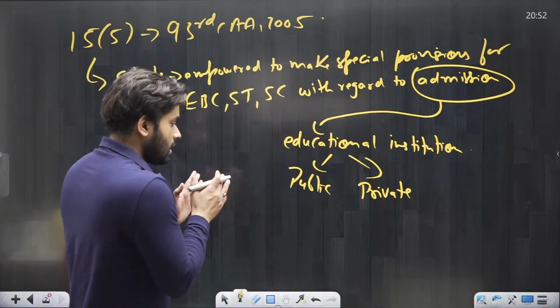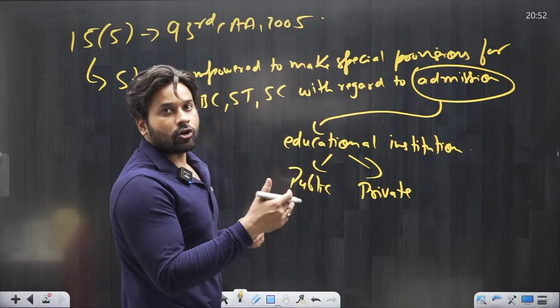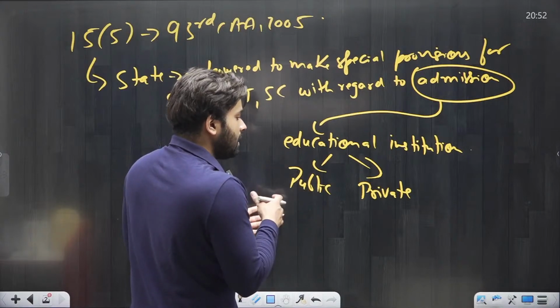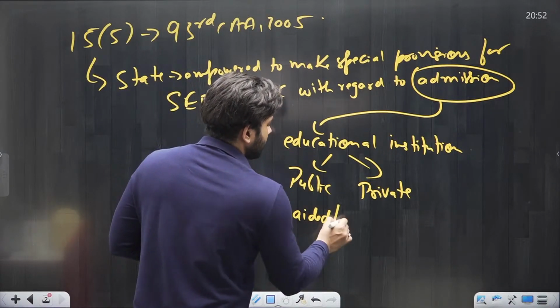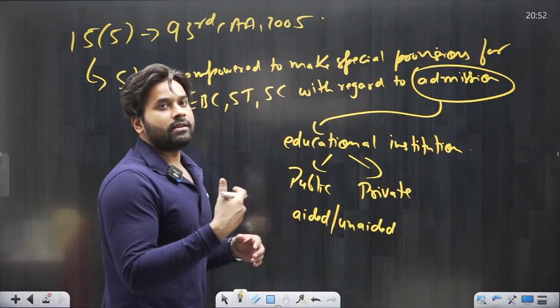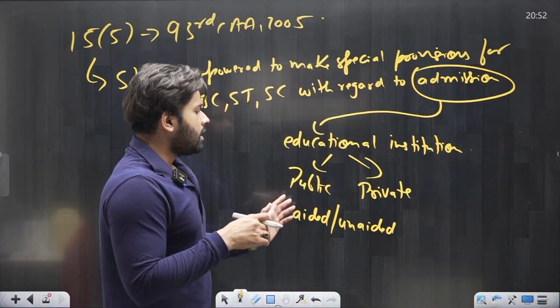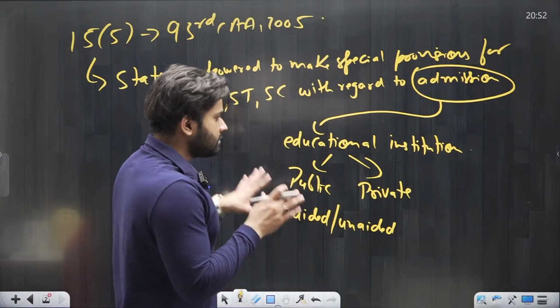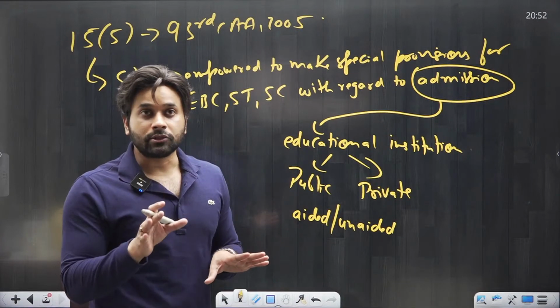One more thing, it doesn't matter whether the government is providing aid to the college or not. So be it public or private, aided or unaided, aided or unaided meaning whether the government is providing aid to the college or not, reservation can be provided in such educational institutions. But there is an exception.